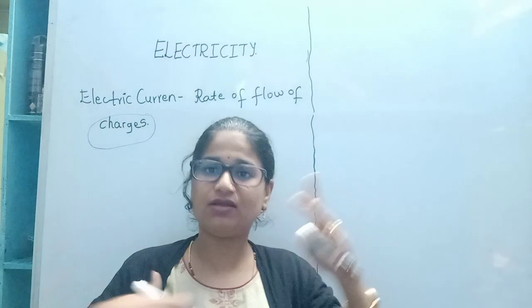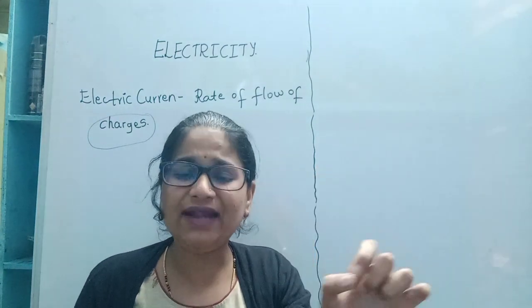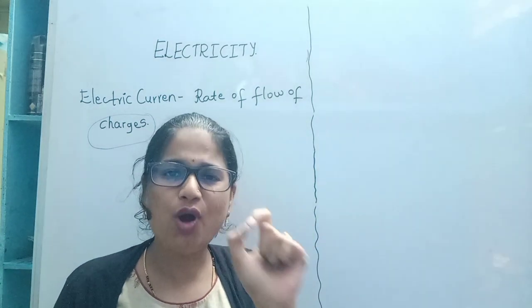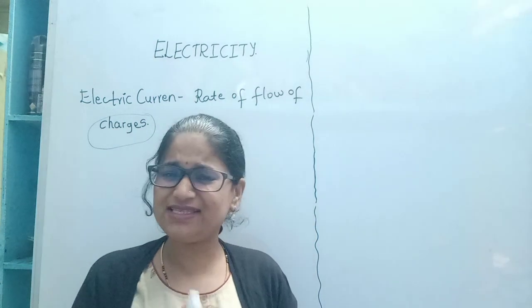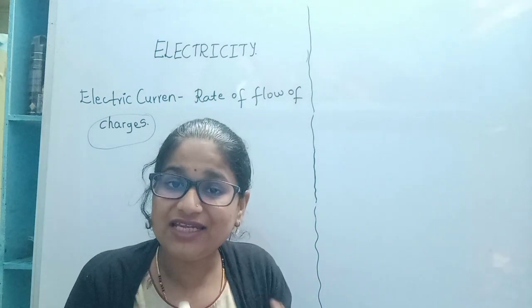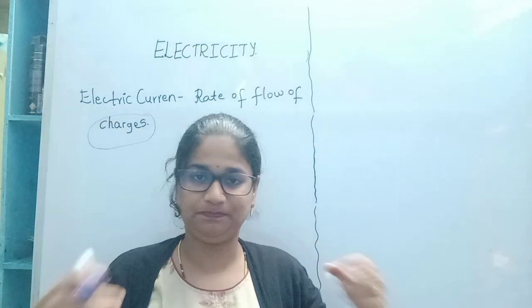This board is matter. You are matter. Mobile is matter. So each and every matter in the surroundings is made up of tiny, small, indivisible particles called atoms. These atoms in aggregate together form the matter.